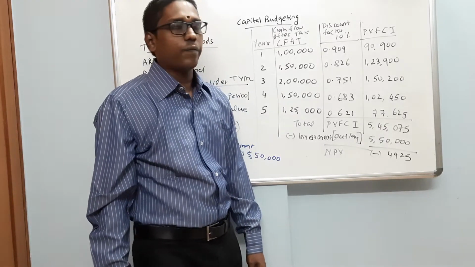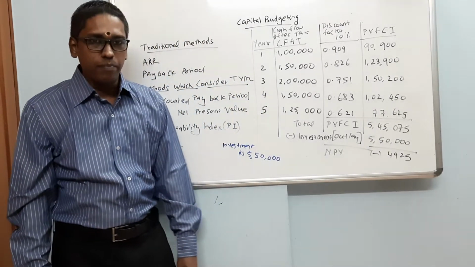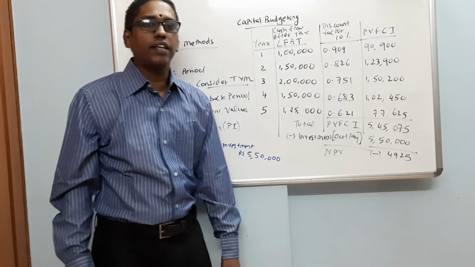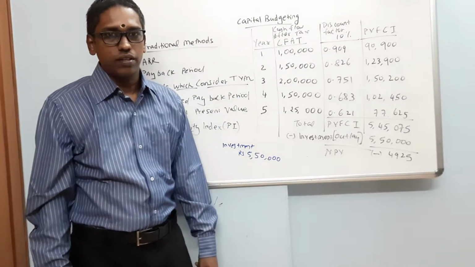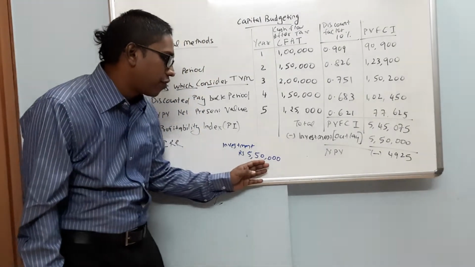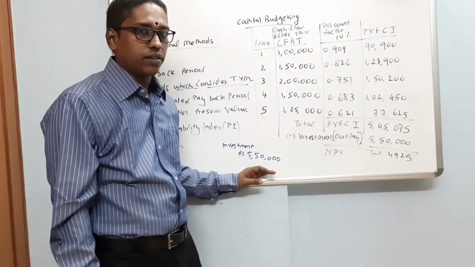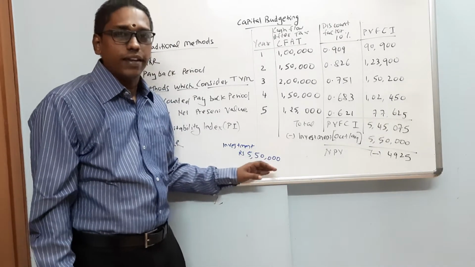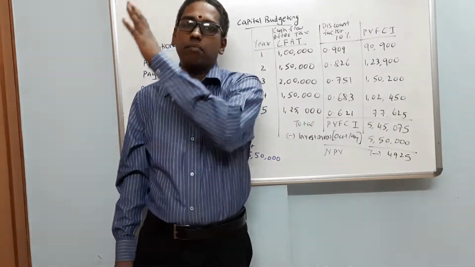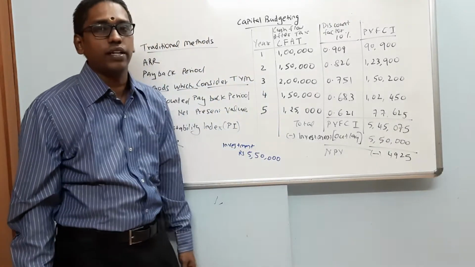Let us speak about what is capital budgeting. Here, we specifically mean long-term investments. Let's say that a company wants to invest in a machine and this machine is going to cost 5,50,000 rupees. Here, this is a long-term investment. So first of all, the problem here is you have to select between machine A, machine B, machine C, selecting the right machine in which the investment has to be made.